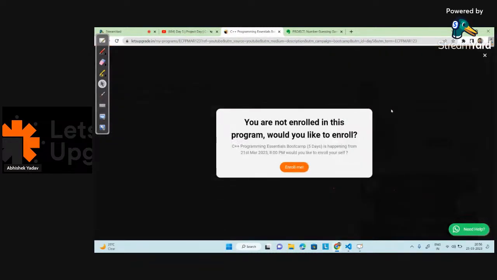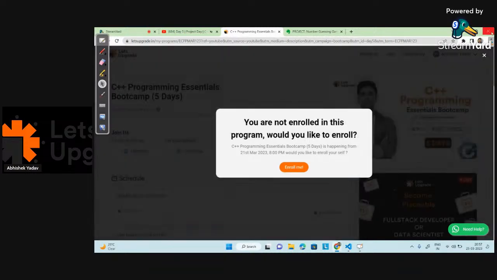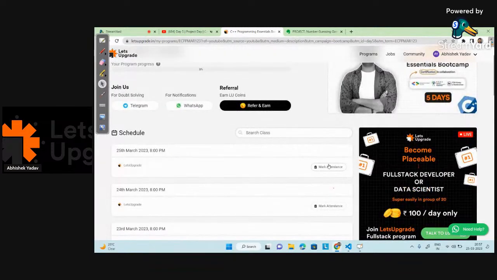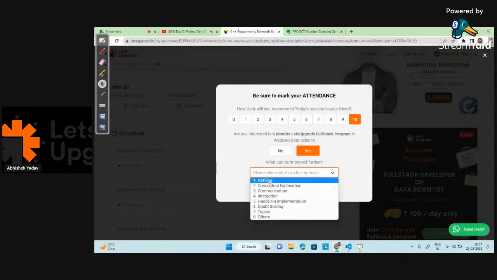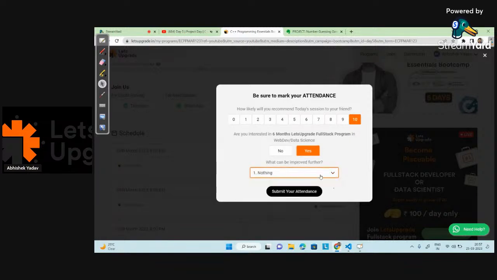Yeah, so here you can see this part, right? This one. Here you will see the mark attendance button. Mark the attendance, that is, give the rating. And after that, if you are interested in our 6-month Let's Upgrade full stack program, click on yes. And if you want any improvement from our side, you can suggest the improvement.